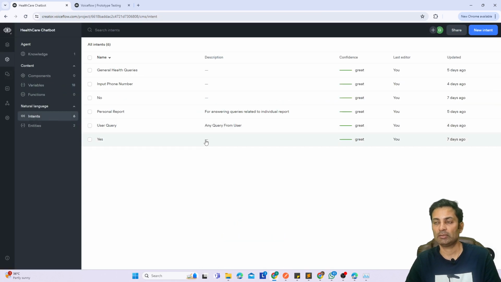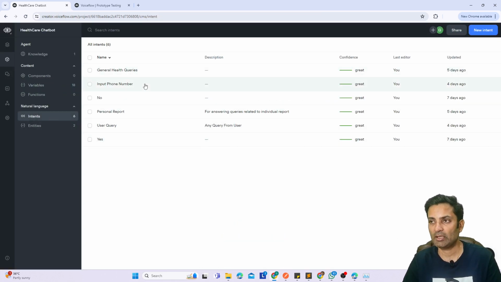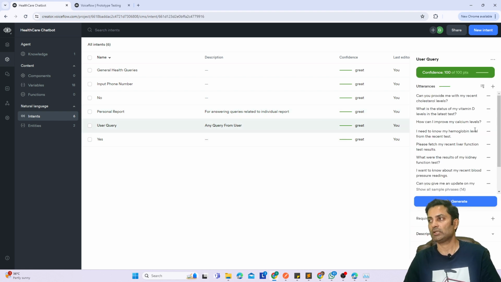So for example, here is the user query intent. What I'm trying to say is, I can create content and tell what kind of sample values the user can utter while asking queries. I can put some sample values, because I know I'm making a medical chatbot, so the user will mostly use medical terms and ask for their latest reports, and so forth. So what is the status of my vitamin D?